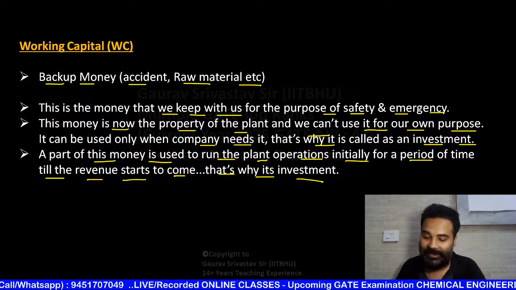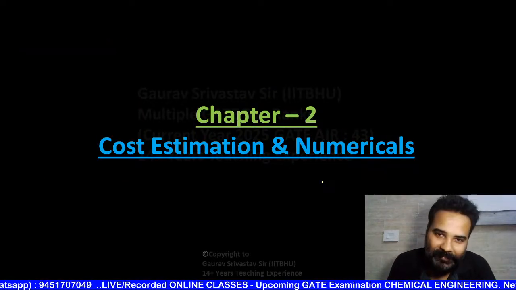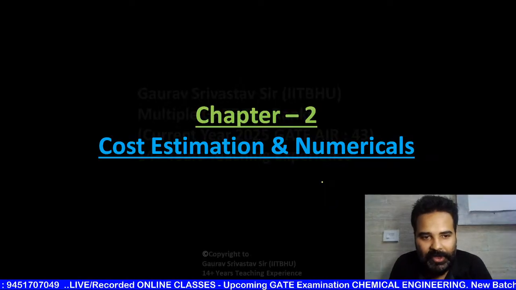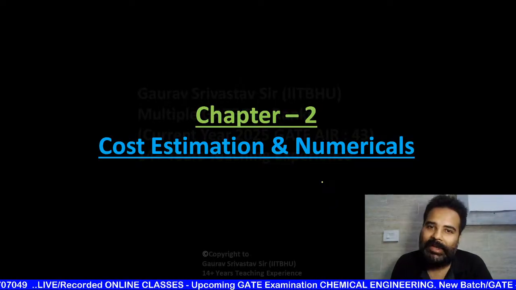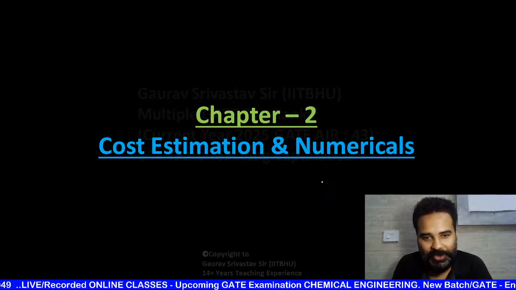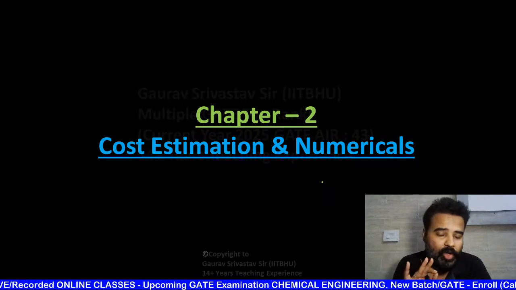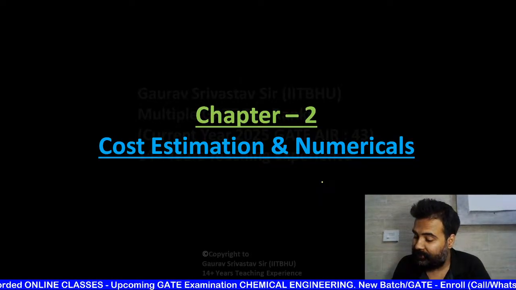Manoj, very good beta. Crystal clear to all of you? Now we can start our chapter. First chapter actually, but your chapter number one, because the chapter number one was introduction, so it's now chapter number two, that is cost estimation and numericals. अब हम लोग cost estimation को start करने जा रहे हैं. So अभी तक का जो भी कुछ आपको पढ़ा है बेटा, सब क्लियर है क्या? एक बार सभी लोग कमेंट सेक्शन में बोलोगे crystal clear, so that we can move forward बेटा.